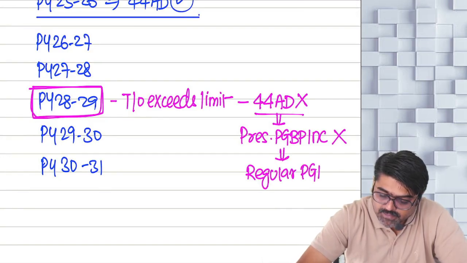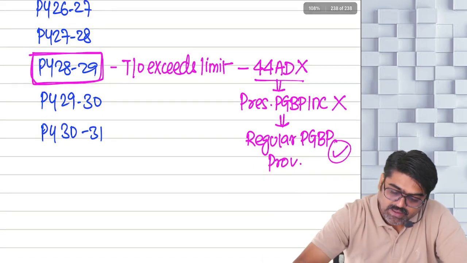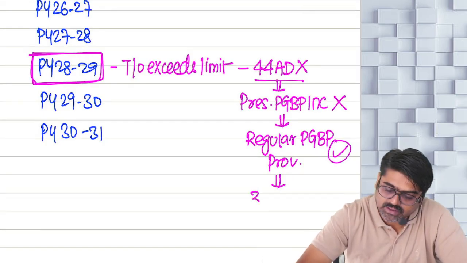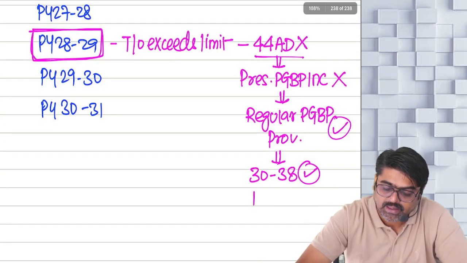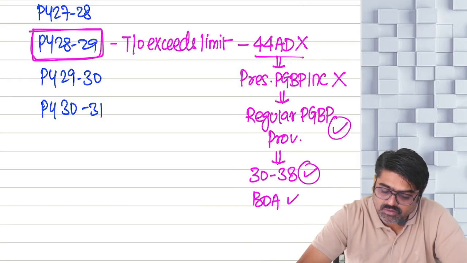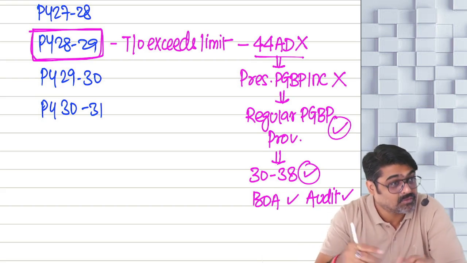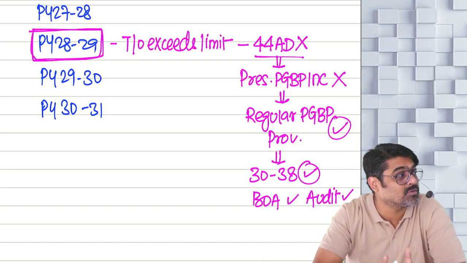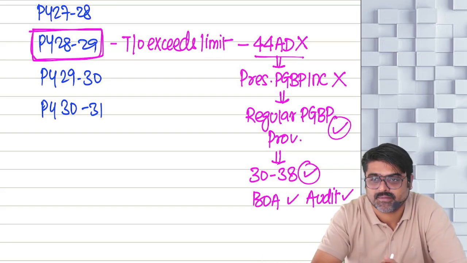So in this year, what are you supposed to do? Regular PGBP provisions will be applicable, and in this year, you are going to calculate your PGBP income by taking the deductions from 30 to 38. All the deductions you are going to take. In this year, you are going to maintain your books of accounts, and also get them audited because your turnover exceeds the limit. Now these types of assessees will be compulsorily required to get the books of accounts audited if their turnover exceeds the given limit.